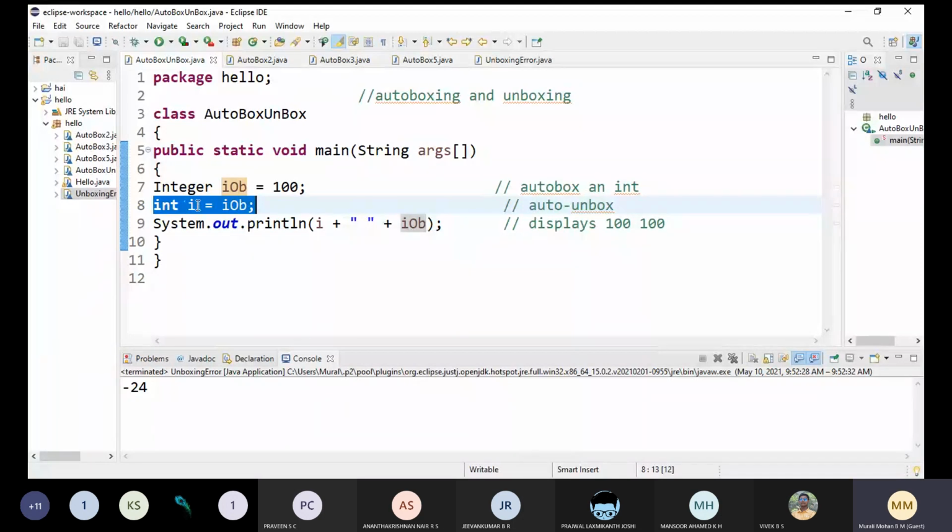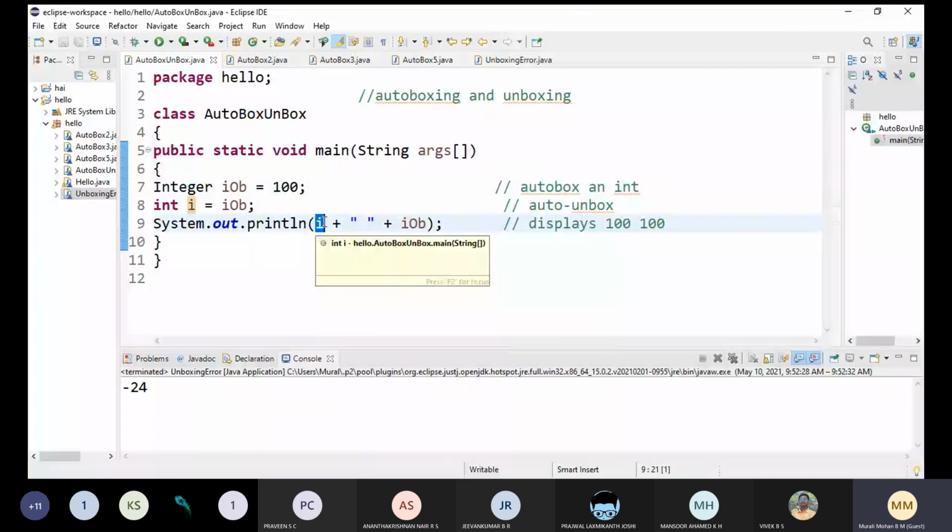Now i contains the primitive integer value 100, whereas iOb is a type wrapper object which is automatically autoboxed by this statement. Clear? Now here we are printing both the i value as well as iOb. Kindly observe, iOb is a type wrapper, automatically autoboxed, whereas i is, after unboxing, the integer value.